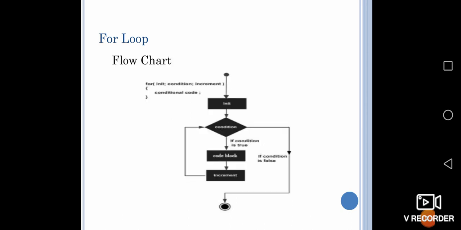Here, first for initialization is given, condition is given, increment is given, then the conditional code is executed. After that the condition will be checked. If it is true, again the code block and the increment will be executed. Initialization is executed only once, whereas the condition and the increment are evaluated each time it is executed. Once it becomes false, it will terminate the statement.